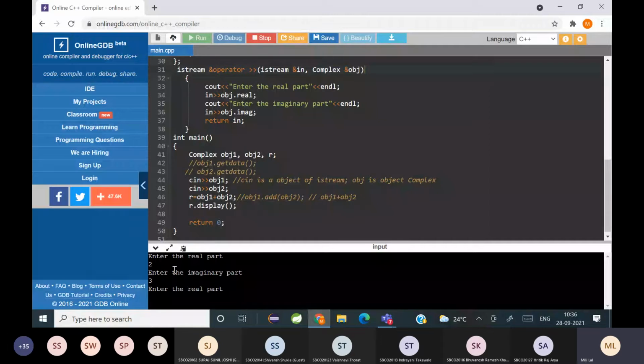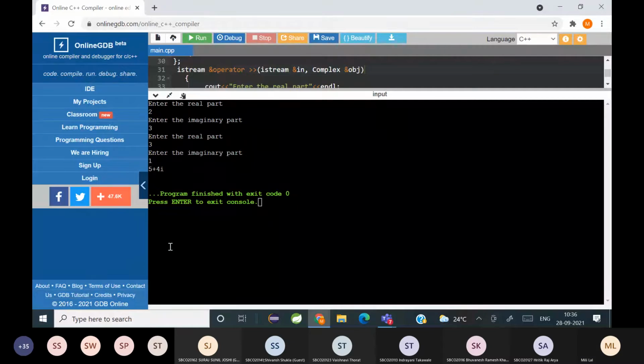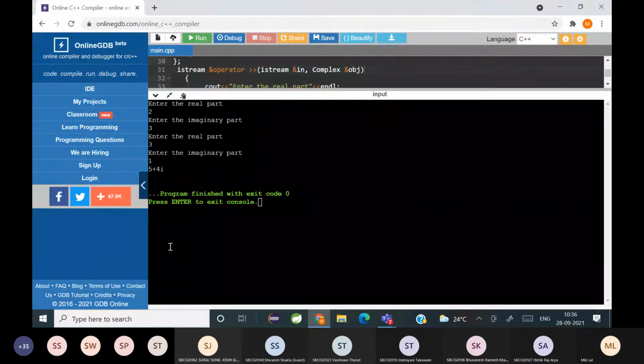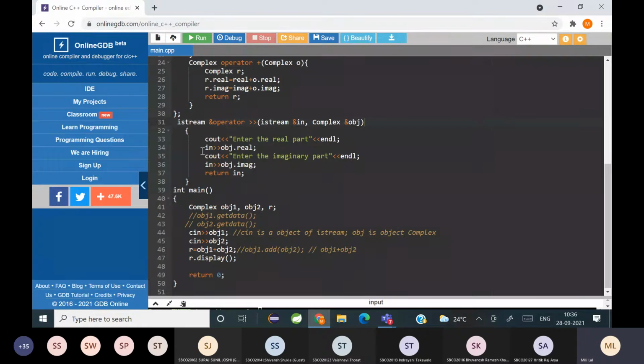Okay, now it's asking for two values. Can you see the value is getting accepted? Is it clear? The real part is getting added together and the imaginary part is also getting added. That means the values are getting accepted using cin object 1 and cin object 2.